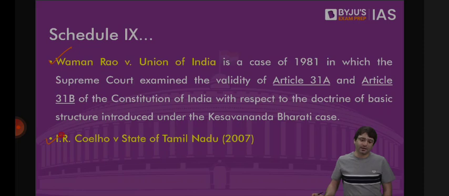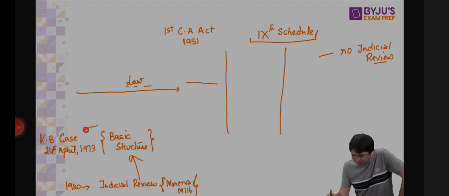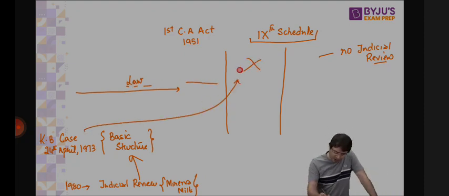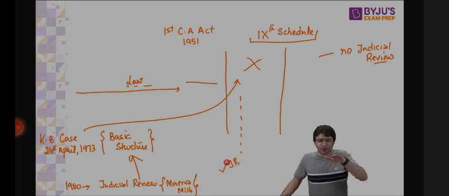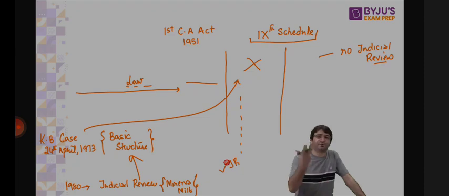In Vaman Rao versus Union of India in 1981, the Supreme Court said all laws placed in 9th schedule before this date, there will be no judicial review. But all laws placed in 9th schedule after 24th April 1973, there will be judicial review. Why? Because if on 24th April, Supreme Court innovated a doctrine called basic structure, one such basic structure is judicial review. That means any law placed in 9th schedule cannot get immunity. It has to be reviewed. It will be reviewed. It can be reviewed. Even if Constitution says there is no judicial review. Because judicial review is part of the basic structure of the Constitution.